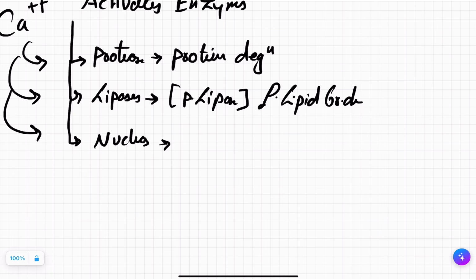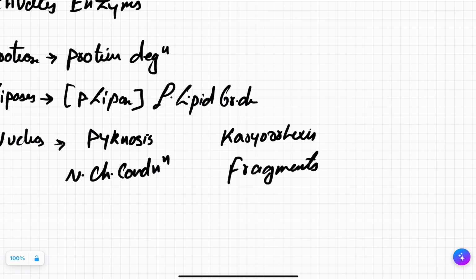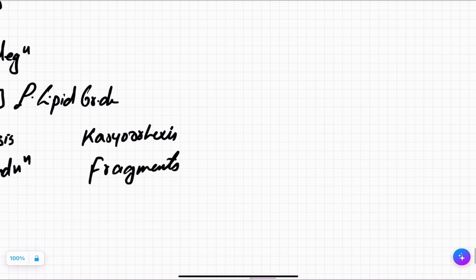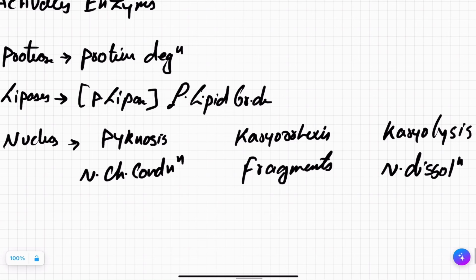First of all, there will be nuclear chromatin condensation, known as pycnosis. Then the chromatin will break into fragments. This is known as karyorrhexis. Soon these fragments will completely dissolve, known as nuclear dissolution. This is known as karyolysis. Karyo means nuclear, lysis means breakdown. So this is how it will appear.